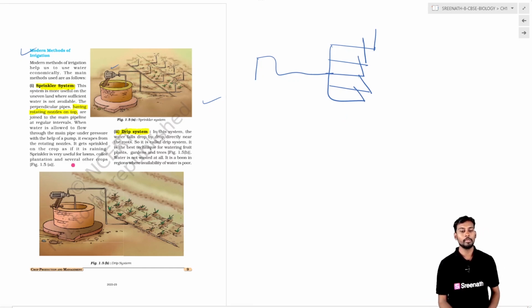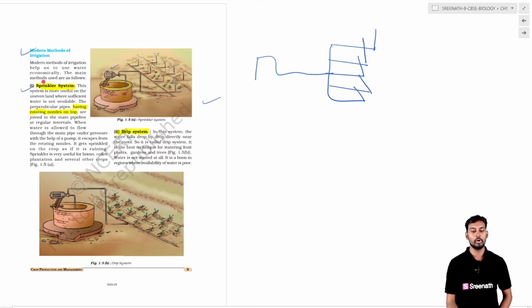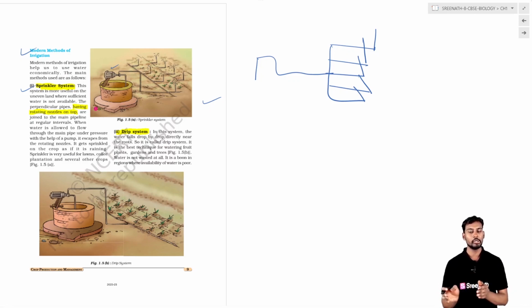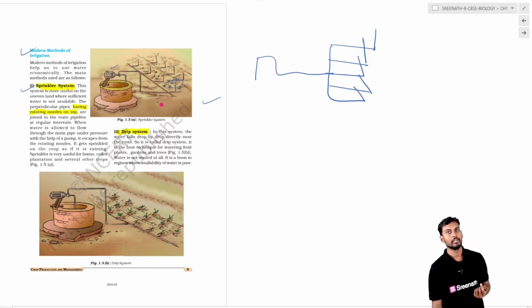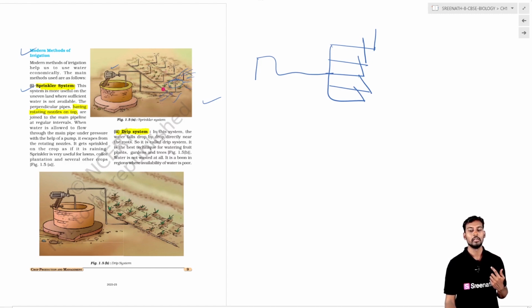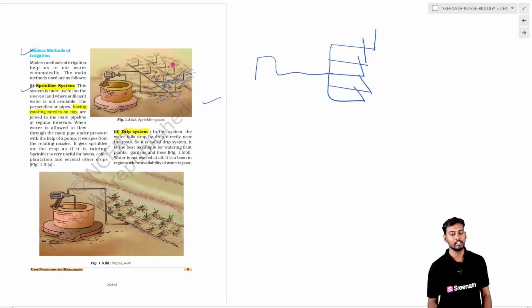Now coming to the topic called the modern methods of irrigation. The modern method of irrigation is the sprinkler system. In the sprinkler system, the pump takes the water from the well, and through the piping system it is provided to the field. In the field, there are tubes in an upright position, and they have a nozzle or a screw on the top. When the pump pushes the water, it is sprinkled onto the surface of the agricultural field. That is the sprinkler system.